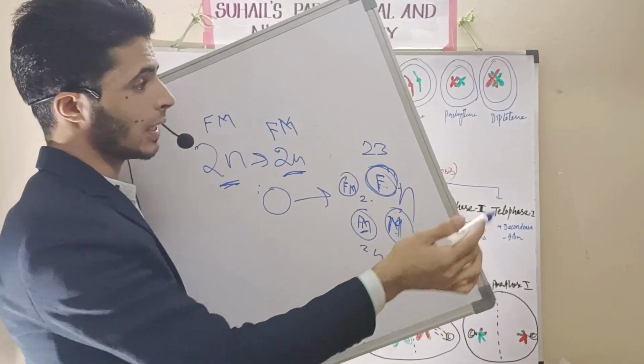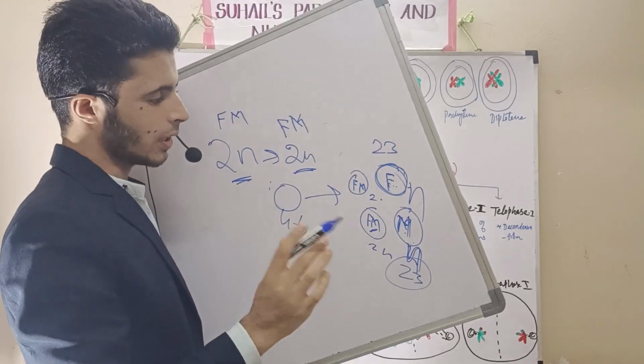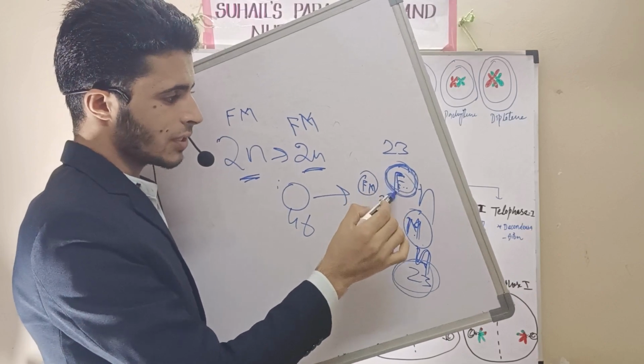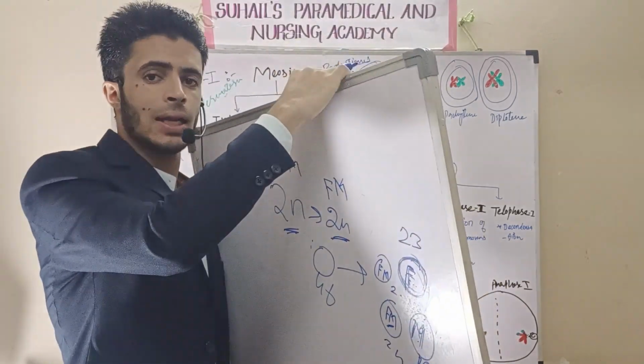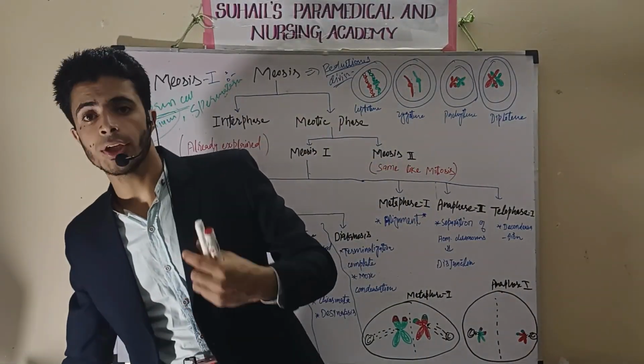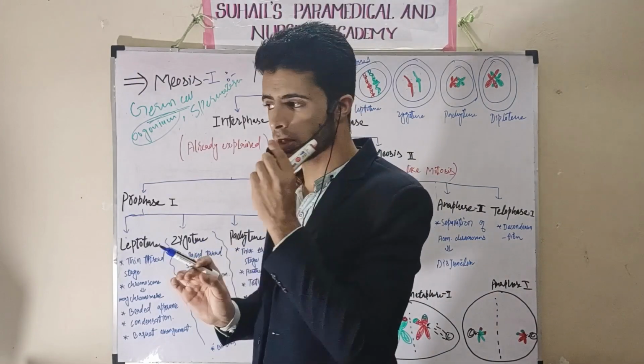That is reductional division. From 26 chromosomes it will form 23. Both will be having 23 chromosomes, and this cell will be having only father's copy, and another cell will also be having mother's copy. That is called a heterotypic division. That is why it is called heterotypic division. So these are the two important points that I told here.